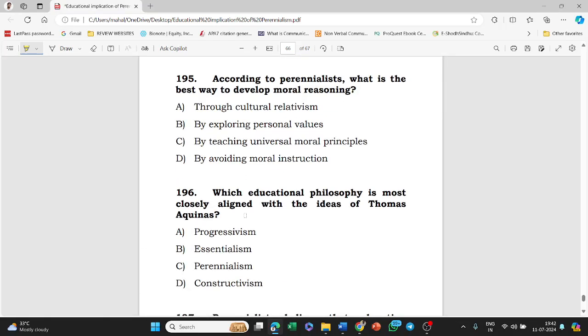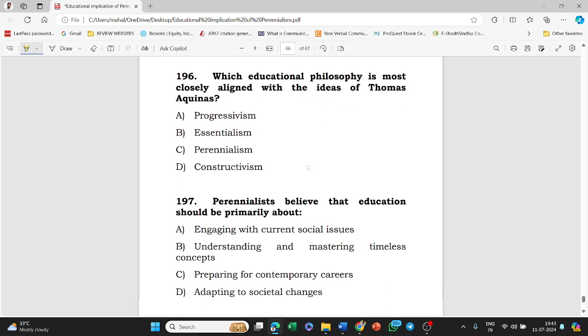According to perennialists, what is the best way to develop moral reasoning? Through cultural relativism, by exploring personal values, by teaching universal moral principles, by avoiding moral instruction. Option C, that is by teaching universal principles, is the correct option for this question.